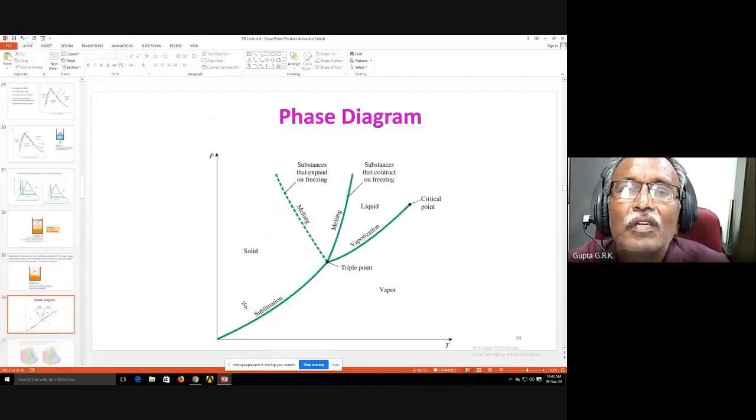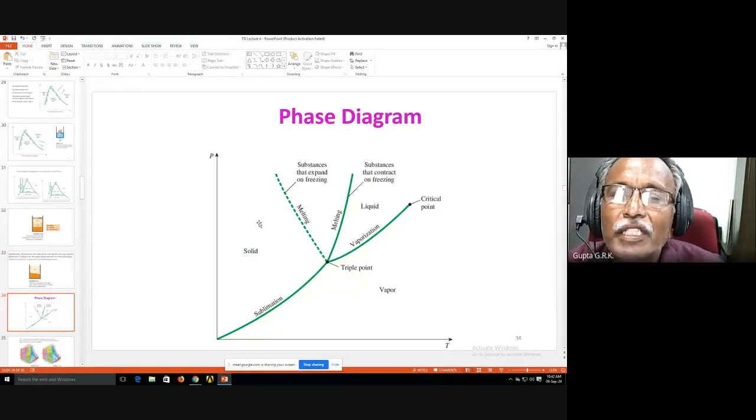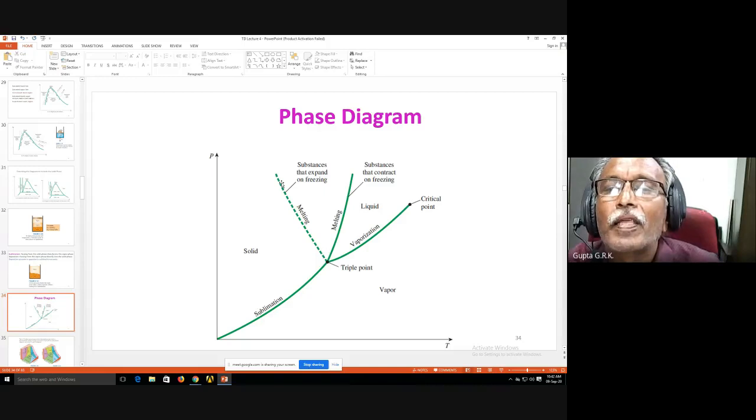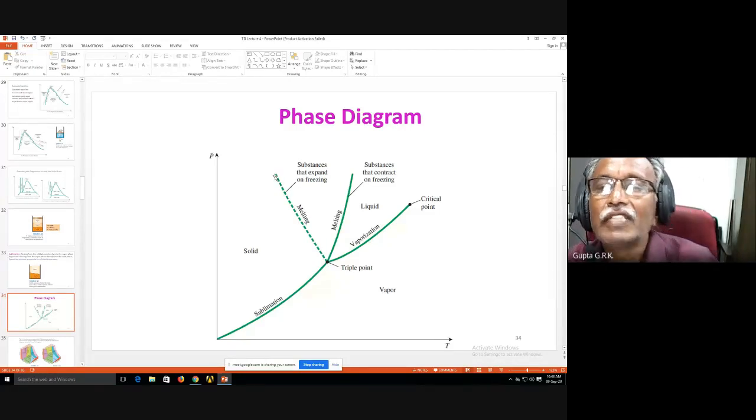And sublimation we already discussed. These are the phase diagrams, that is the PT diagram. On a PT diagram, we have seen the saturation lines. The melting line may be this way or this way. For all substances other than water, the melting line has a positive slope characteristic. And for water, which expands on freezing, the melting line has a negative slope characteristic.